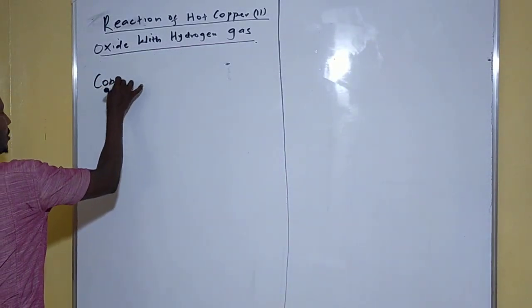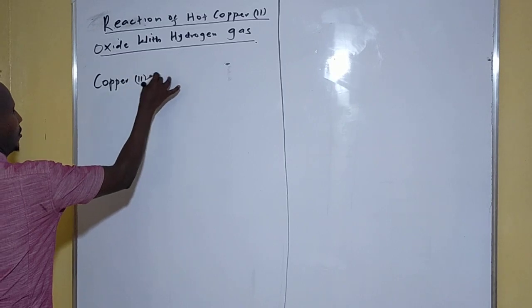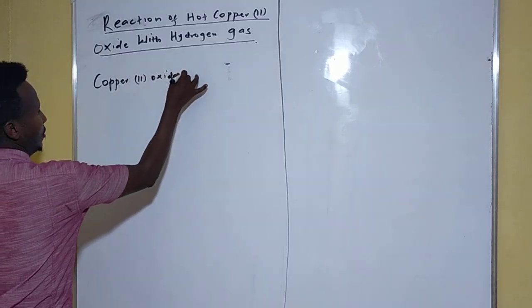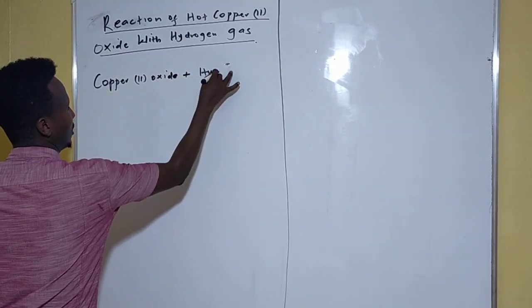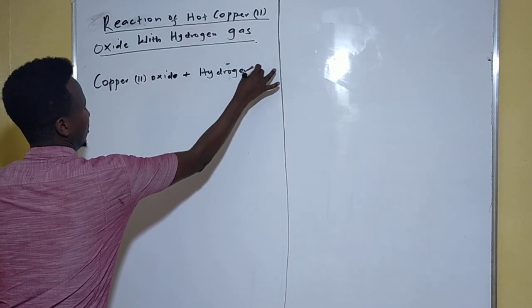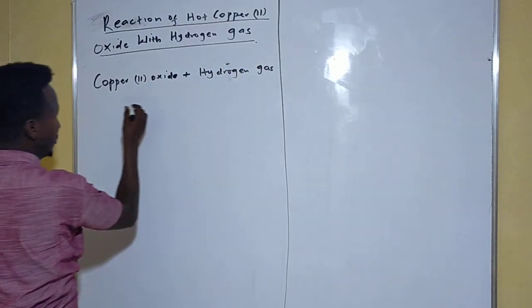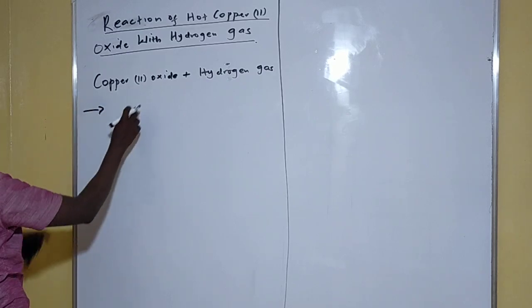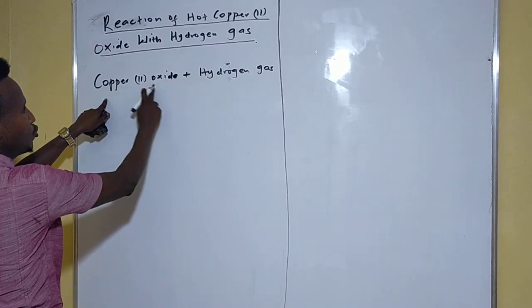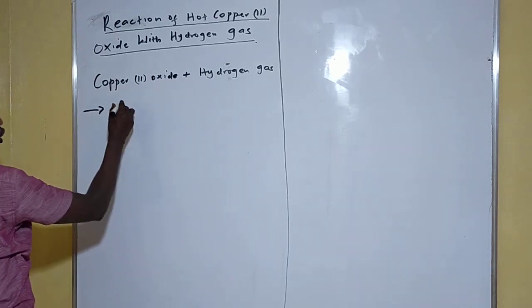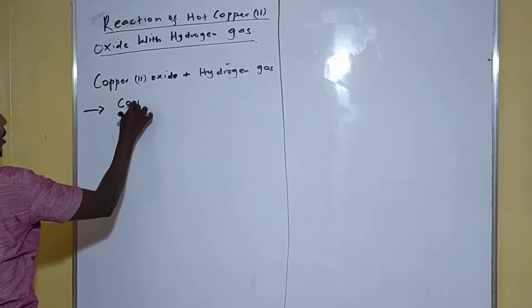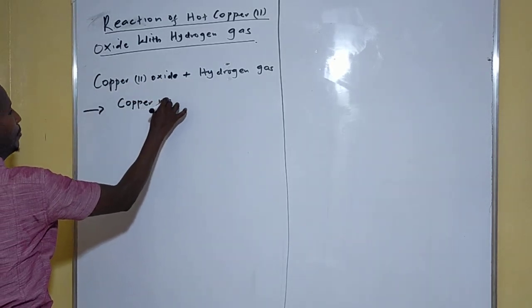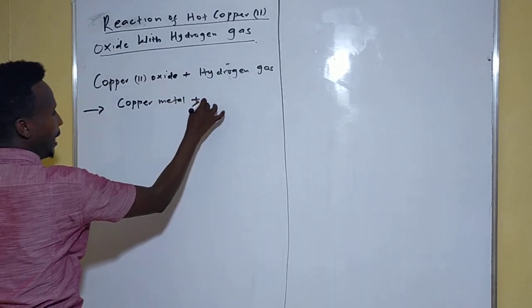Cobalt dioxide plus hydrogen gas. These are the reactants, so let's get the products. Cobalt dioxide plus hydrogen gas will give copper metal plus water.